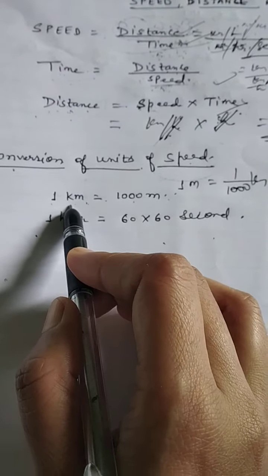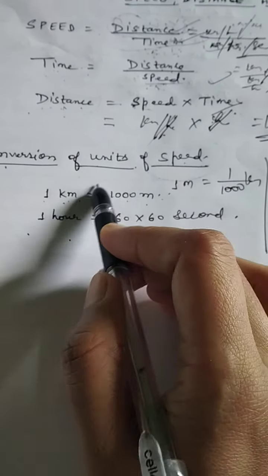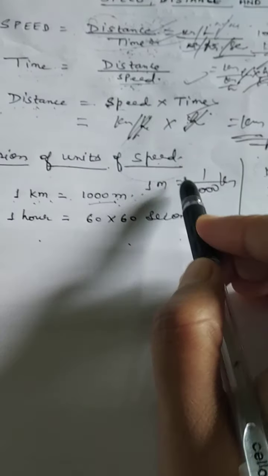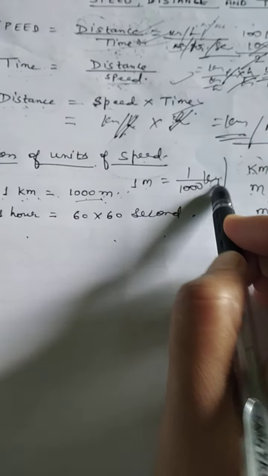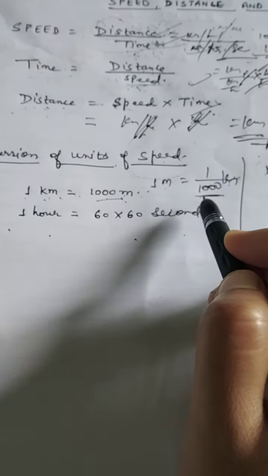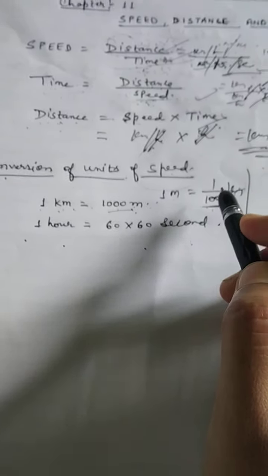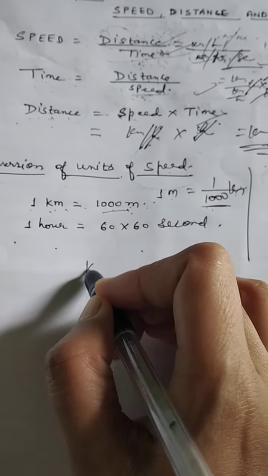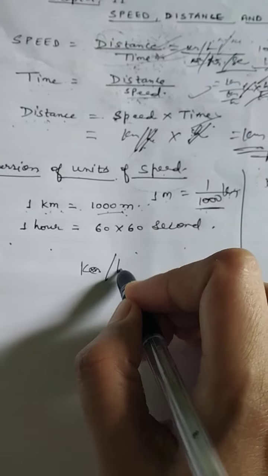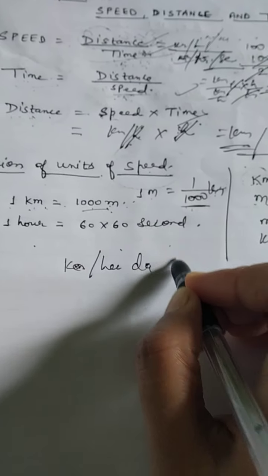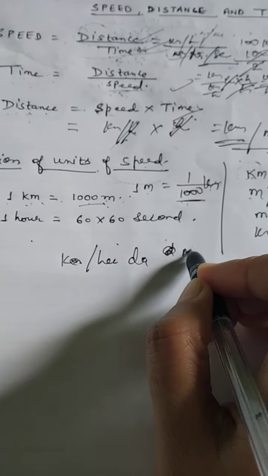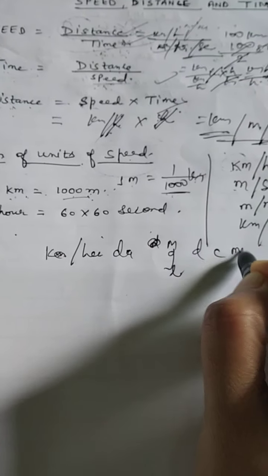Means if you have to change kilometer into meter, we will multiply by 1000. And if you have to change meter into kilometer, we will divide by 1000. You know this conversion unit because I have already taught you this formula: kilo, hecto, deca, meter, gram, liter, deci, centi, milli.